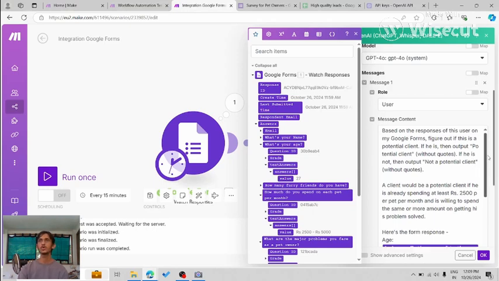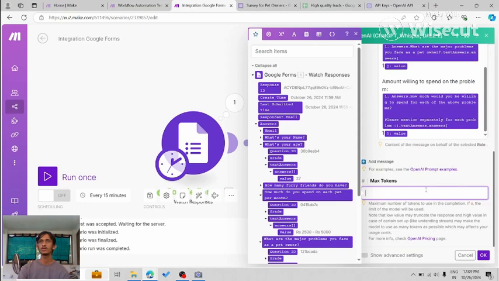So we can go ahead and write 10 over here, or for safety I'll write 20. What it says to the OpenAI API is that the output you are generating should not be more than 20 tokens. Why this is important is because, let's say the AI goes haywire and you have a certain budget. The API is charged on the output tokens and the input tokens, and you want it to be at a certain limit. That's why you specify the max tokens.